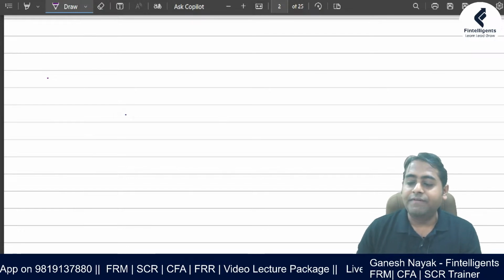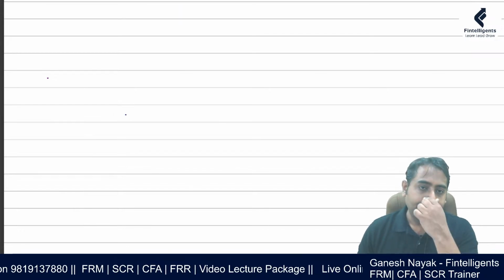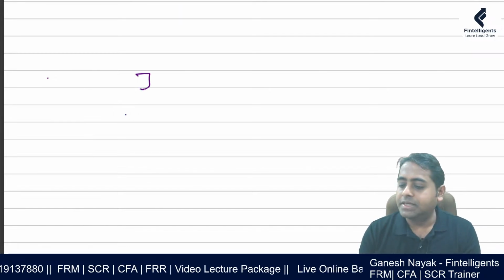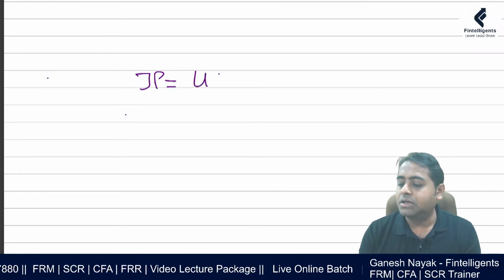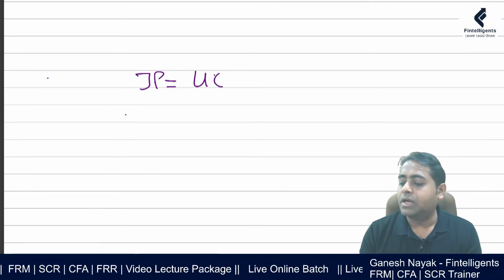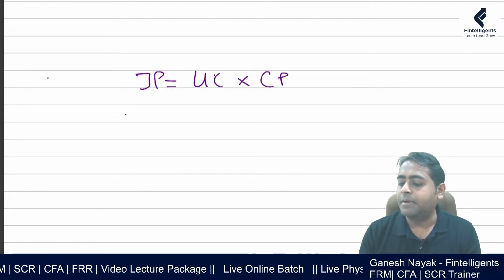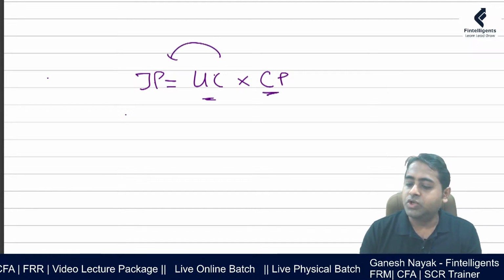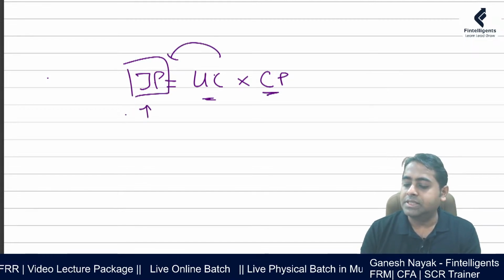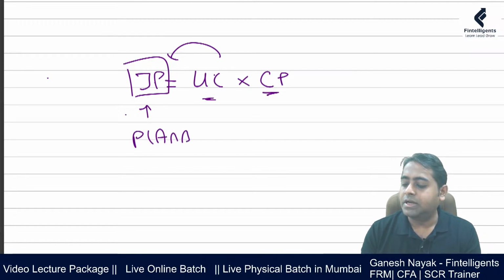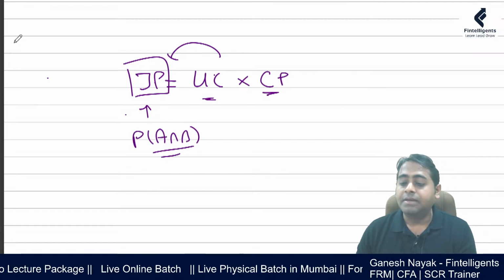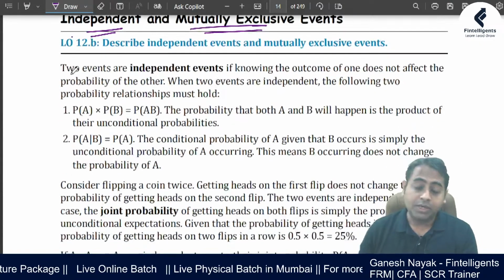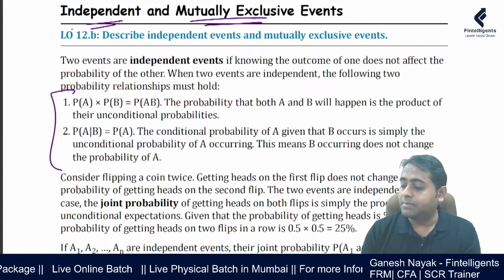So when we talk about the joint probability, it is nothing but your unconditional probability into your conditional probability. You basically multiply both of them and then you get the joint probability. This joint probability is also written as A intersection B, and this is what they might ask you in the exam. This section you should remember.